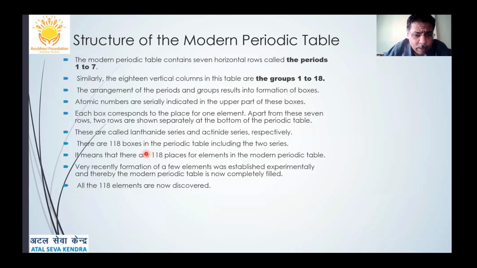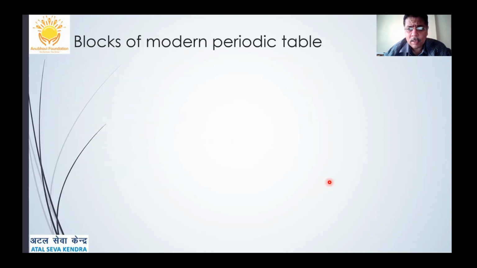There are a total of 118 boxes in the periodic table, including the 2 series. These are for the 118 elements of the modern periodic table which have been discovered. Very recently, the formation of a few elements was established experimentally, and therefore the modern periodic table is now completely filled. At present, 118 elements have been discovered so far.